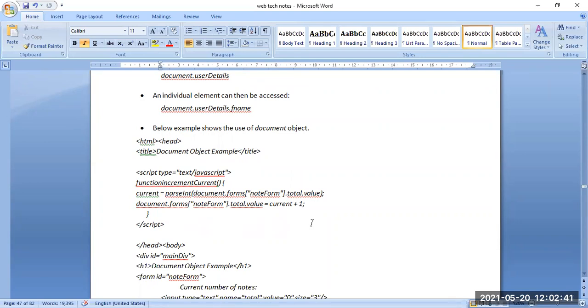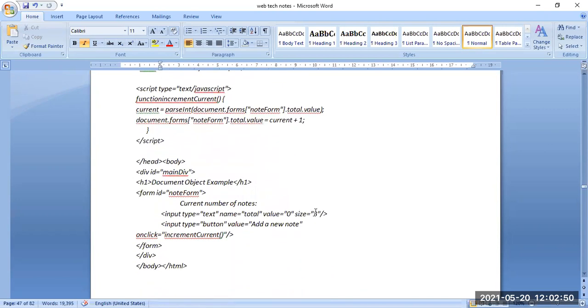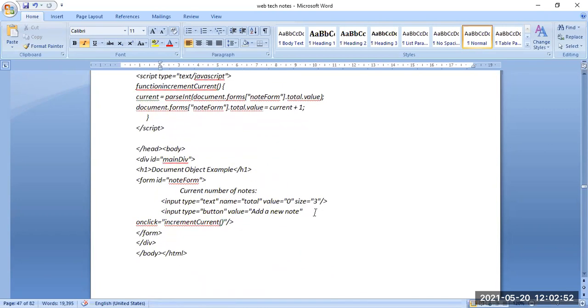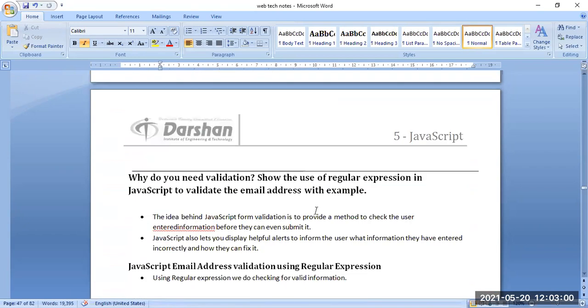Then there is the division with ID main, the document object example is given, and relating node.form and document.form, the value is placed here. So form, division, body, HTML, these are the parts to look for.